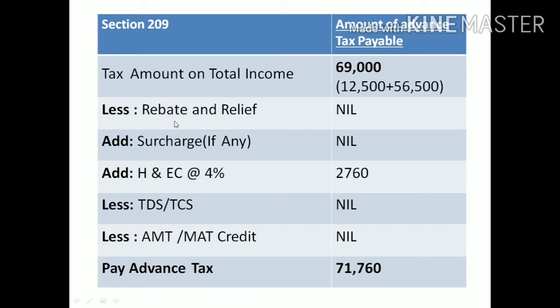He is an individual, but he cannot claim rebate because his income is more than 3,50,000.